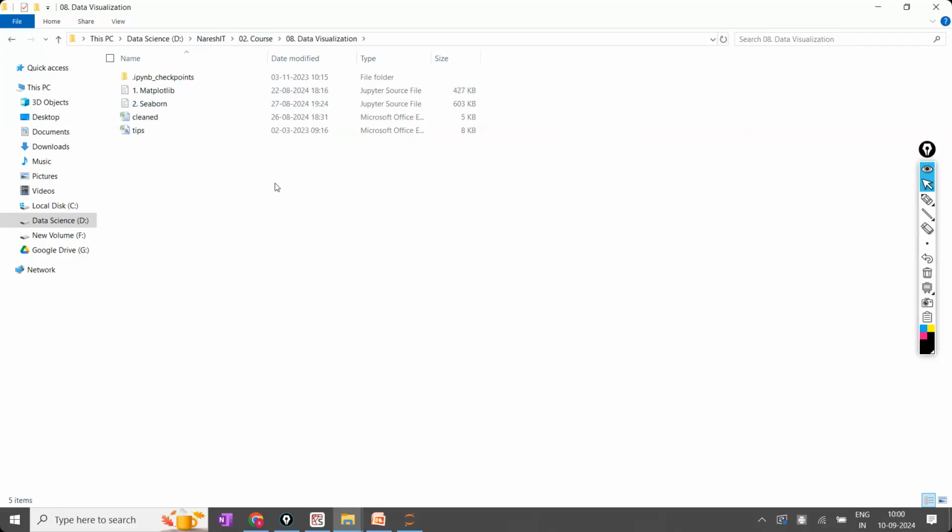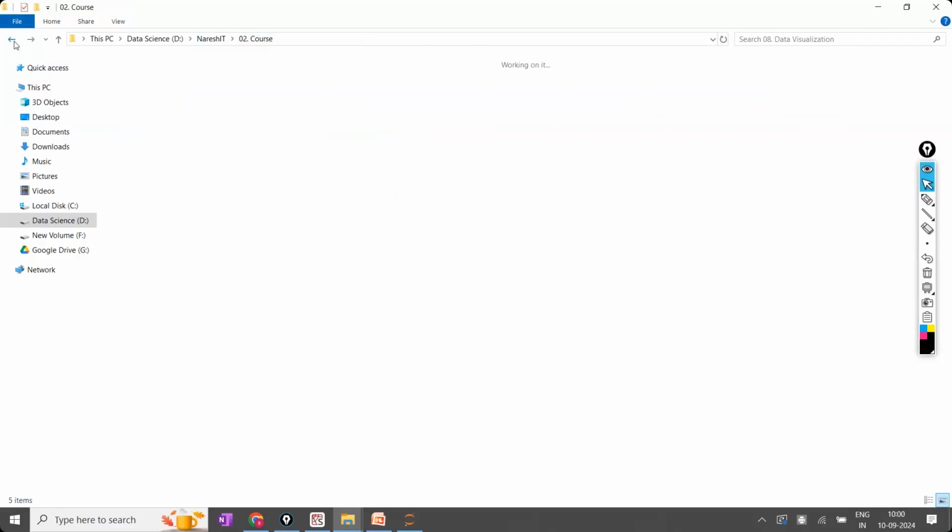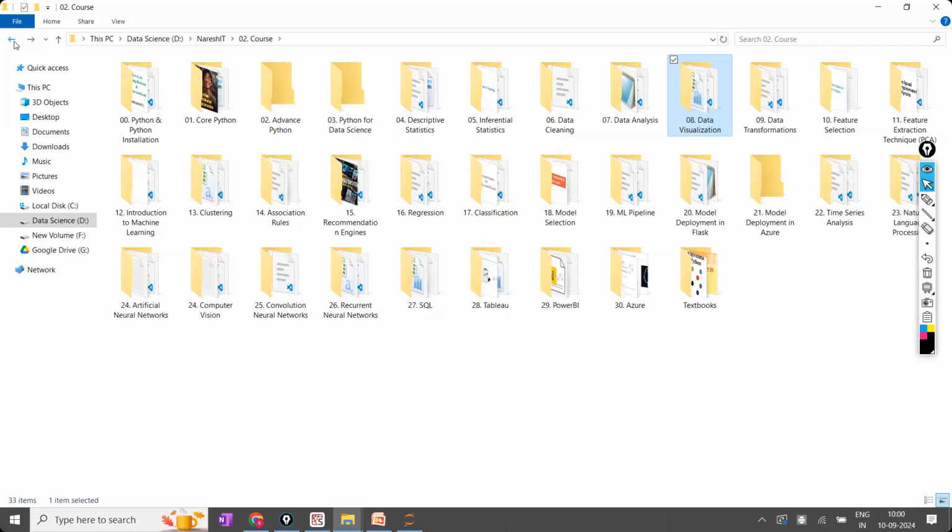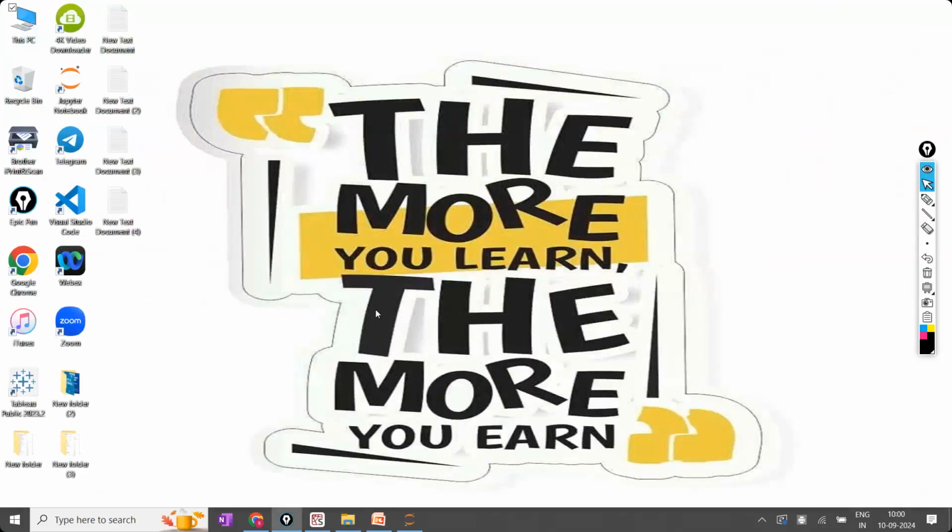That is the way I have done the cleaning and the way I have kept the notes. That is my choice. In whatever way you are interested, you can write. It is not compulsory that everyone has to follow the same rule. But one thing is compulsory: all the Jupyter notebooks, try to keep only in the D drive. Don't keep them in the C drive because that is valuable, which will be used further.